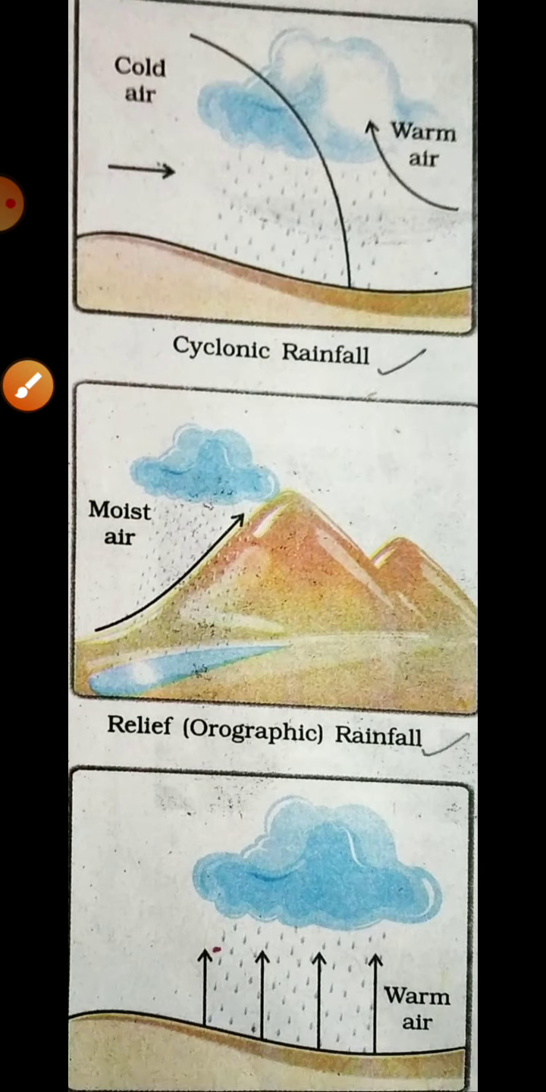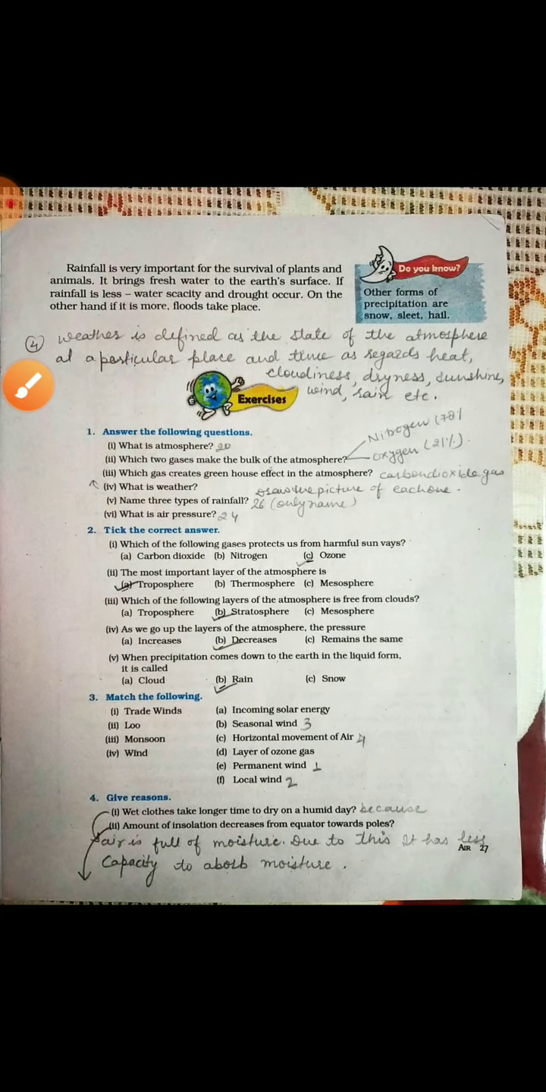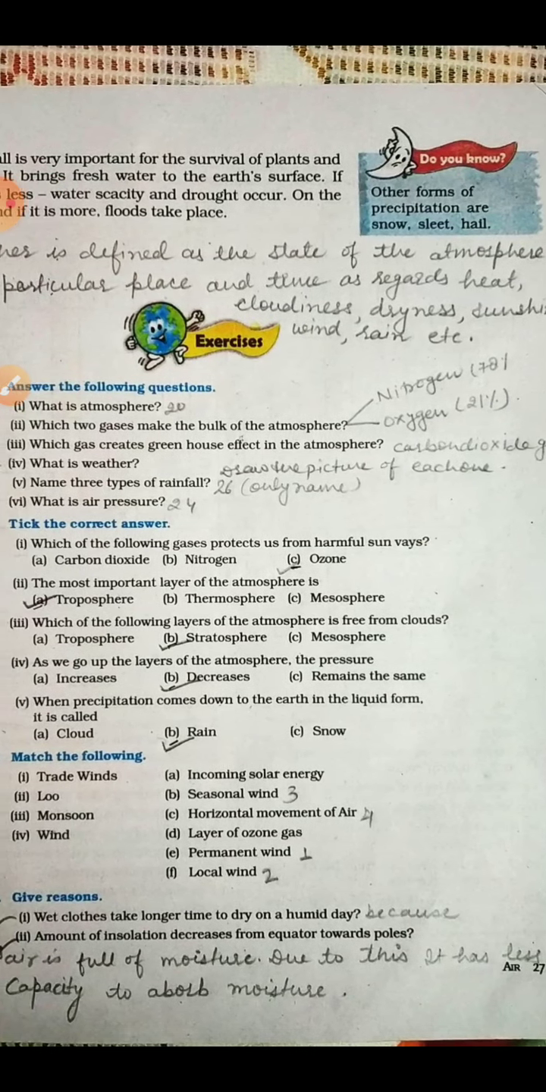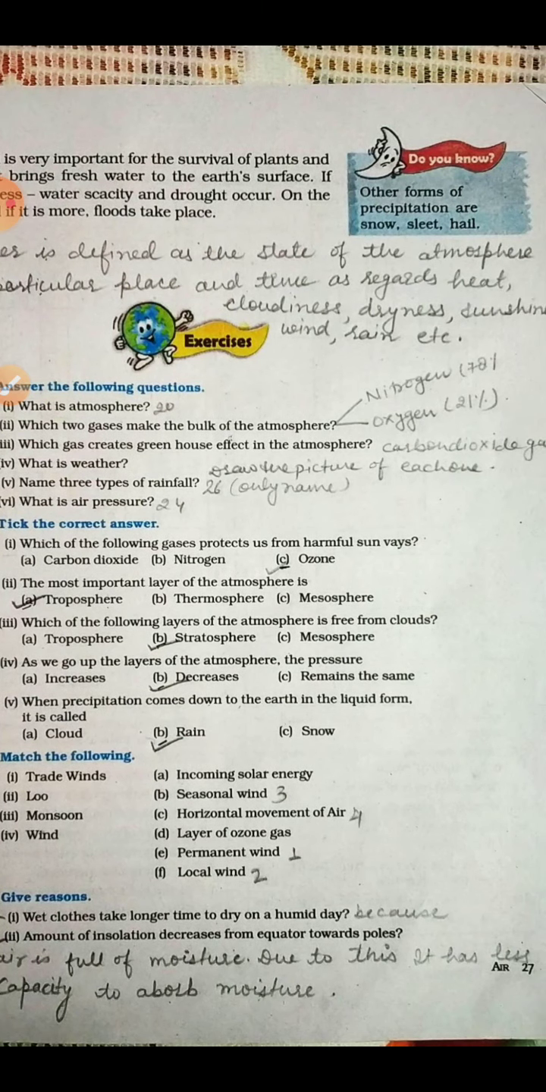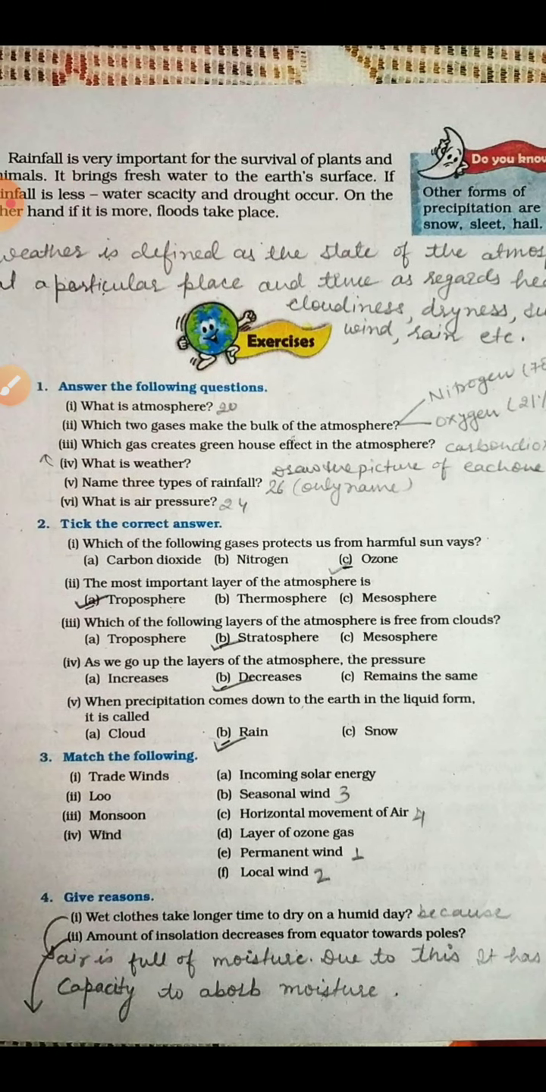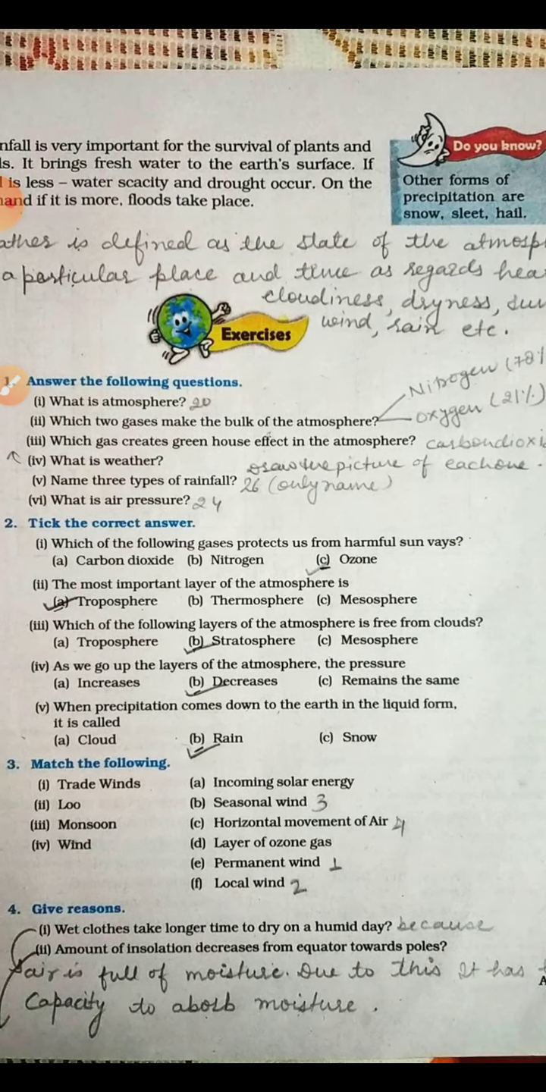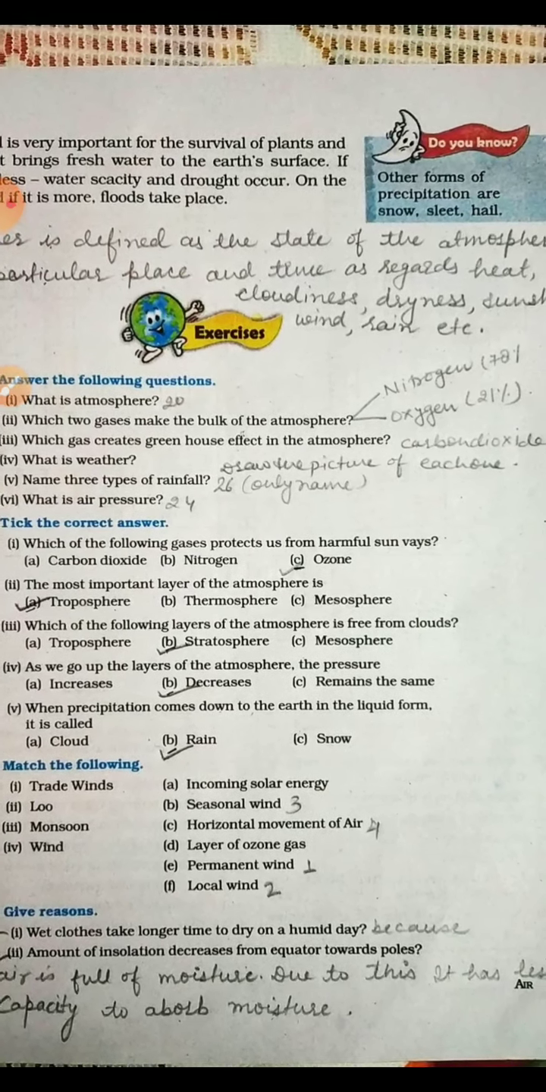Now the second one, which I have written here. Which two gases make the bulk of atmosphere? That is nitrogen 78%, oxygen 21%. So you will write that the two gases that make the bulk of the atmosphere are nitrogen and oxygen, and write the proportion. Third one is which gas creates the greenhouse effect in the atmosphere? The ozone gas. Sorry, carbon dioxide.